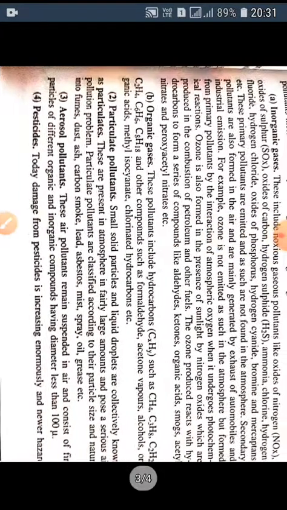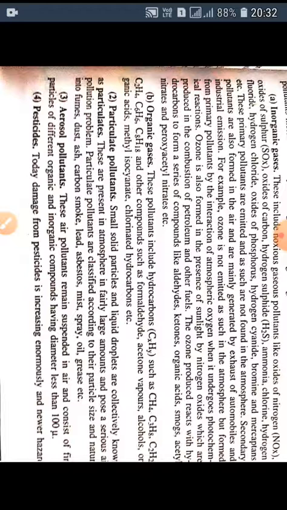Gaseous pollutants are those pollutants which are gaseous in nature at normal temperature and pressure. These include vapors of compounds whose boiling points are below 200 degrees centigrade. These pollutants include a variety of inorganic and organic gaseous materials. The second type of pollutants are the inorganic gases. These include gaseous pollutants like oxides of nitrogen, oxides of sulfur, oxides of carbon, hydrogen sulfide, ammonia, chlorine, hydrogen chloride, etc.